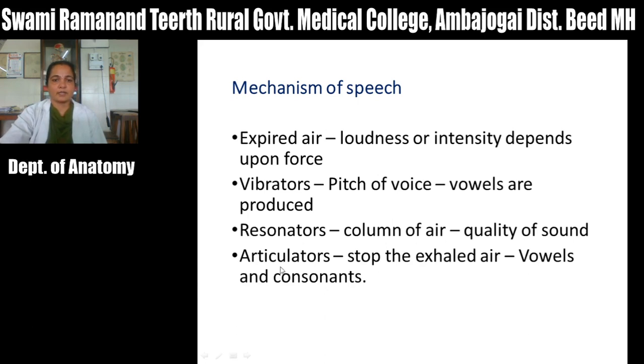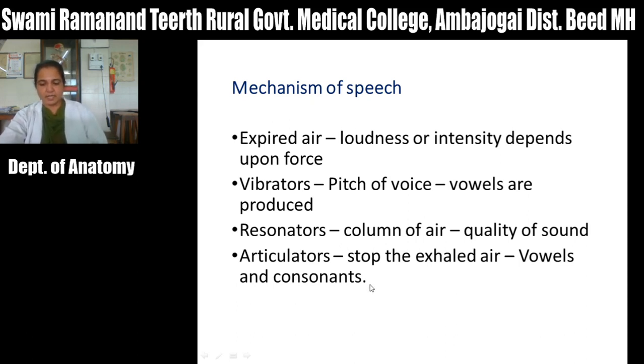Then articulators, that stop the exhaled air and produce various consonants, that is the intrinsic muscles of the tongue, lip, as well as articulation of the tongue with the teeth, with the lip. It produces various consonants.